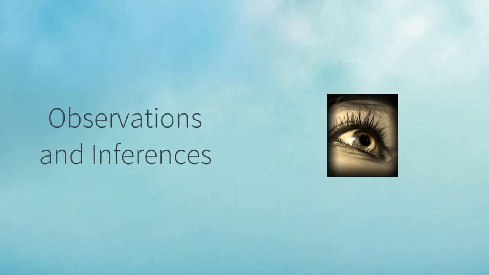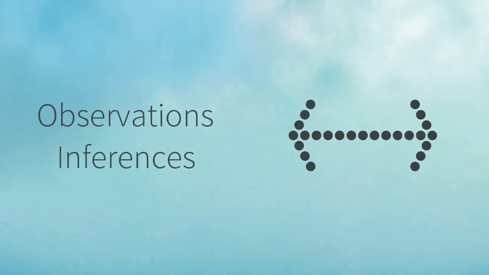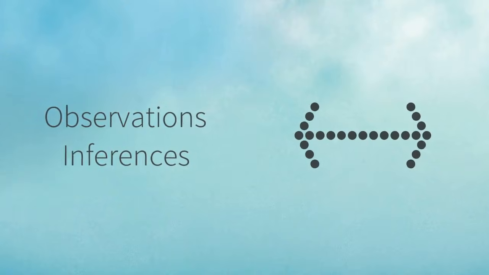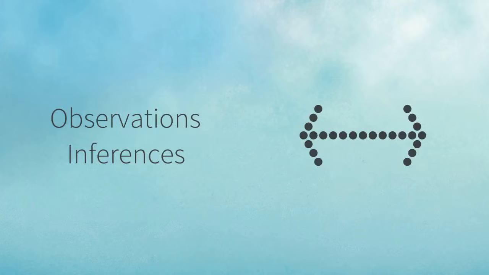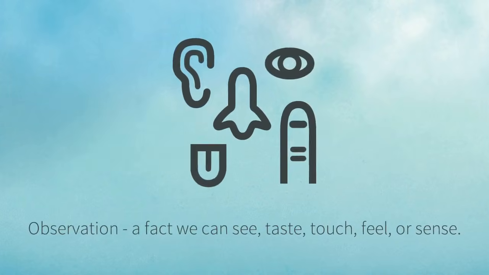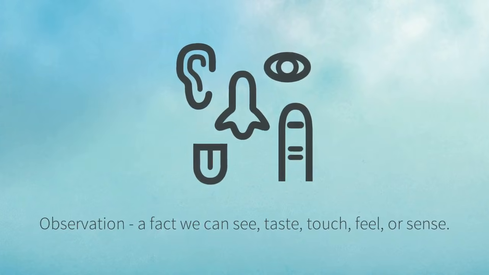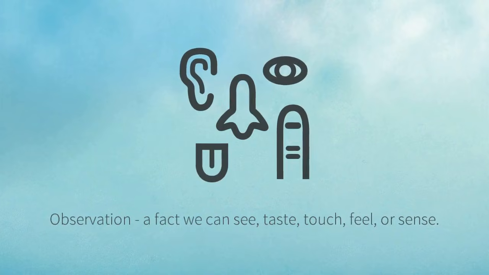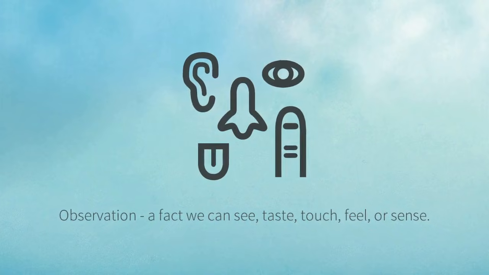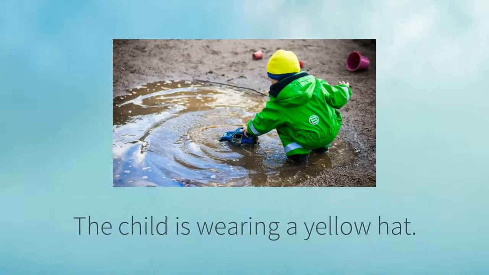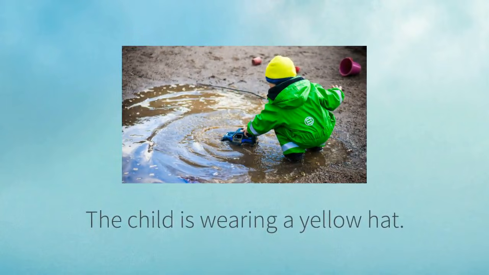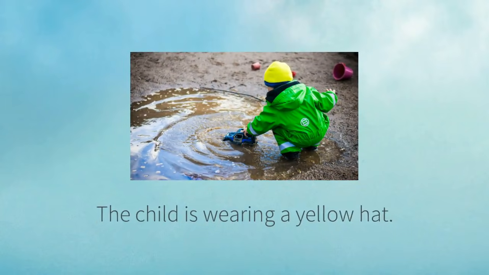Observations and inferences. Observations and inferences are two very different things. Observations are based on things that we can see, taste, touch, feel, or sense in some other way. Since observations are something that we can sense, two people would always agree on what they observe. For instance, we know that this child is wearing a yellow hat.